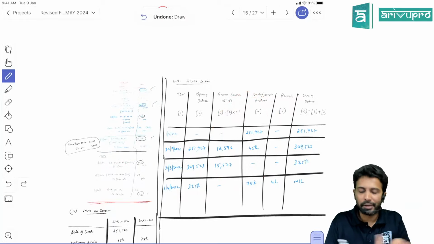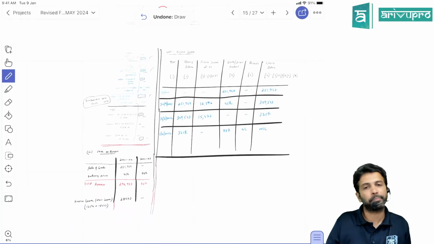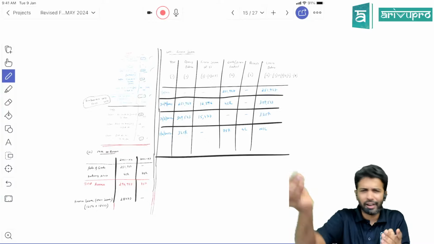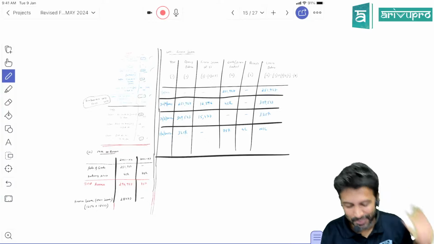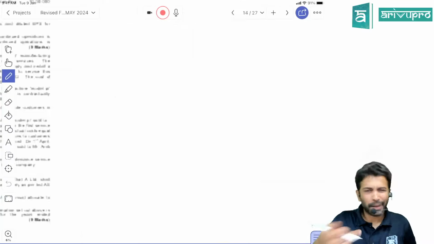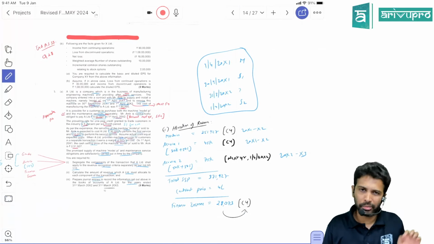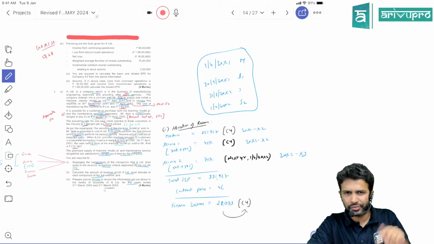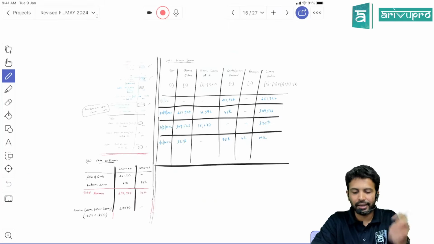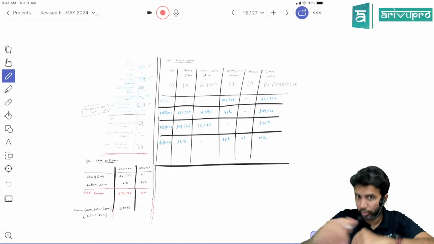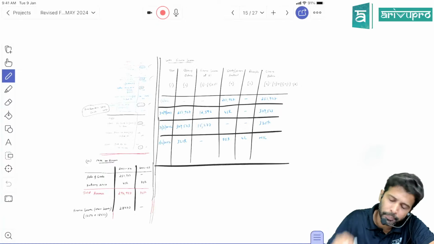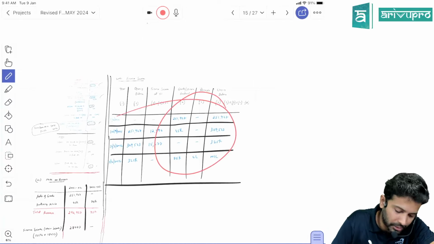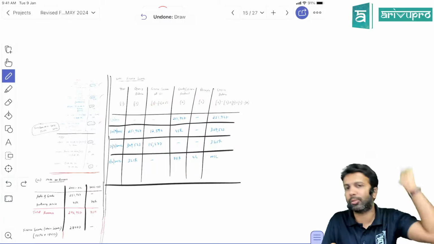The entry is compulsory. The working note of finance income is optional. ICA has presented it a little more crazily. I've tried to simplify that. Done. So practice this question once, and you will get to know. Once you practice it, this is a very straightforward question. First time when you look at it, you may understand it, but when you try to solve it, when you try to write it fully, you may commit some mistakes, especially in this table, because you're tweaking the table or making small changes.